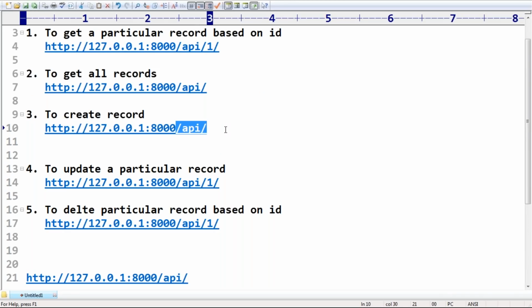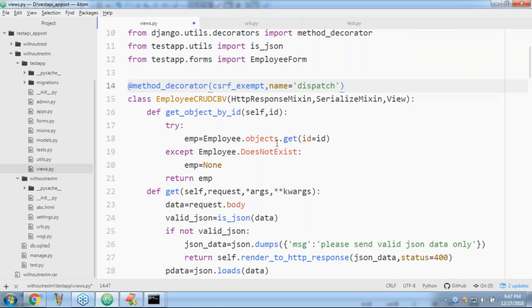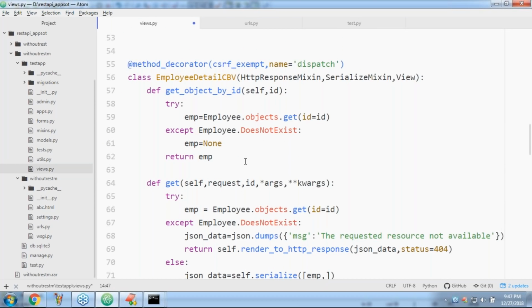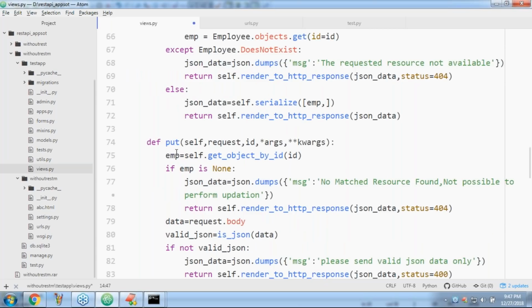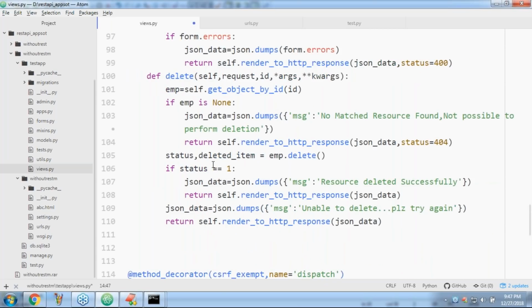Only put and delete we have to change the code. But for post, it is the same. Here, in this CBV class, post is there.